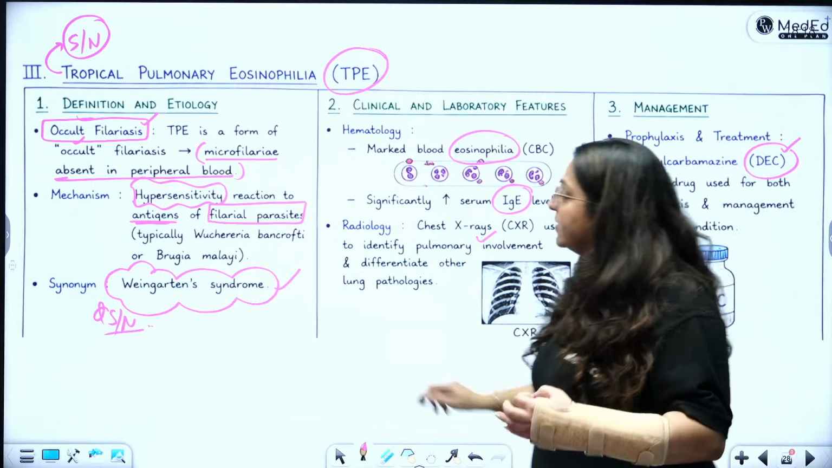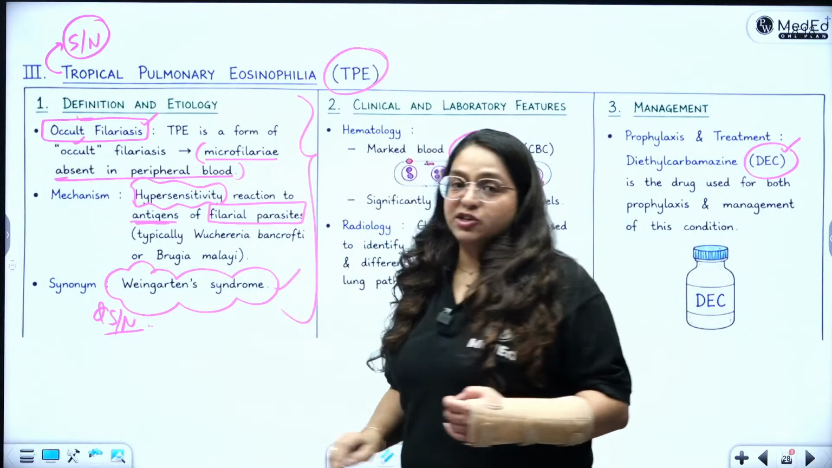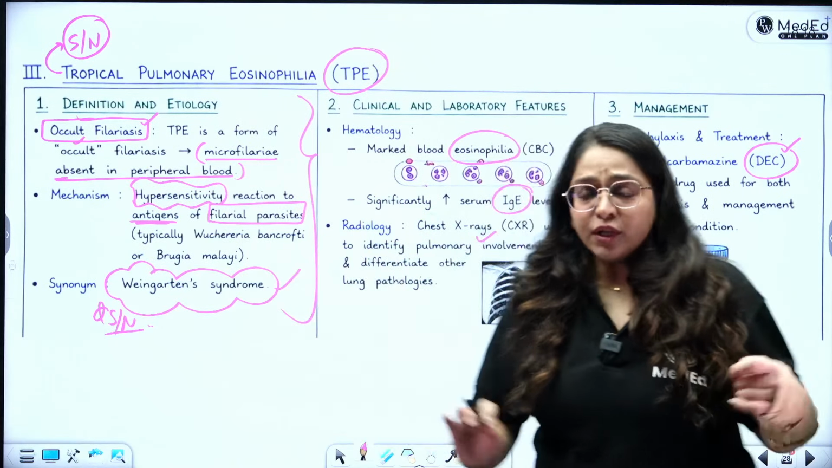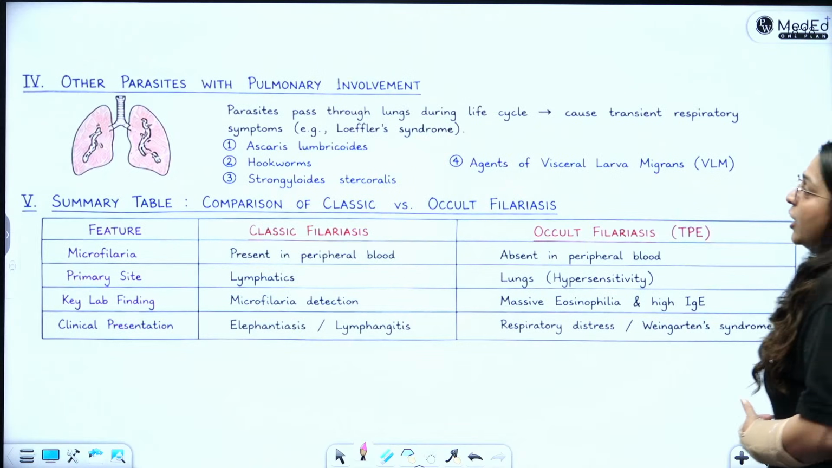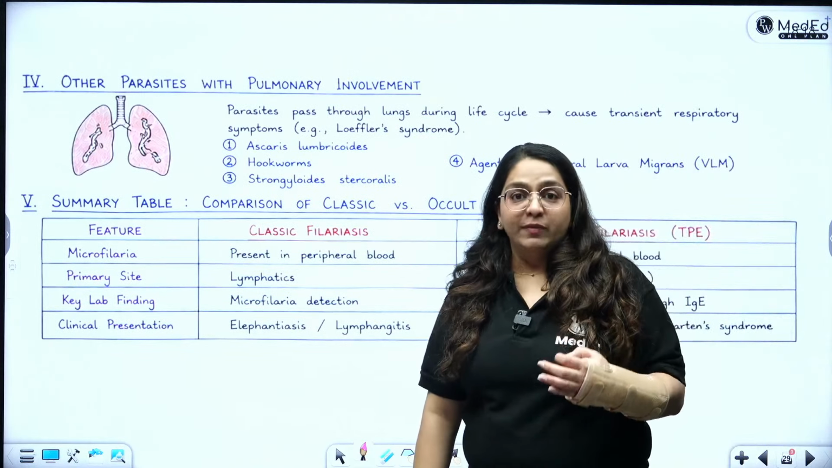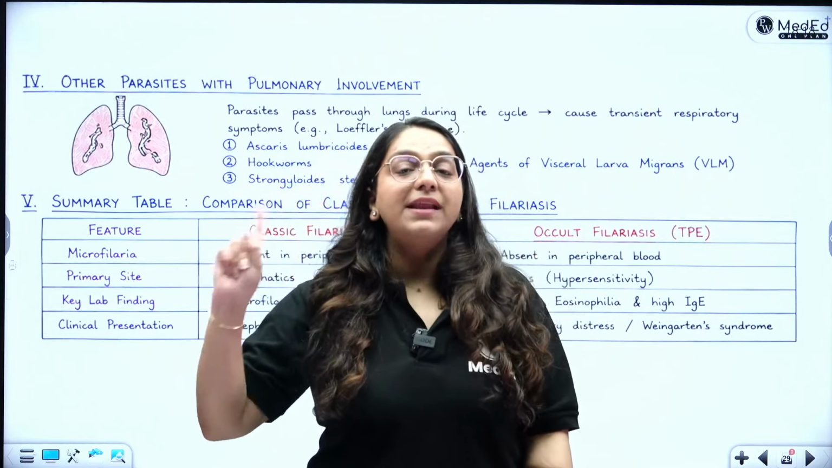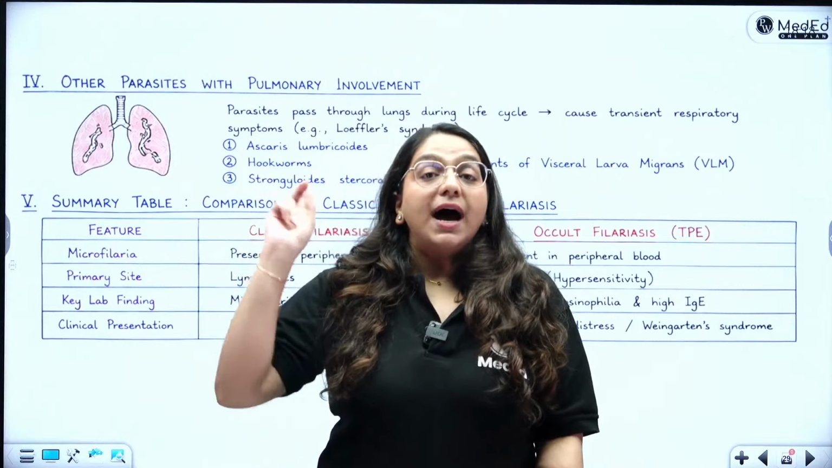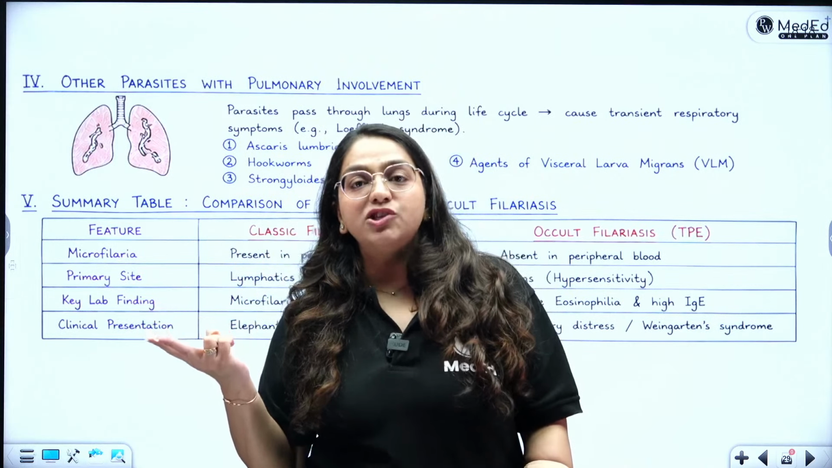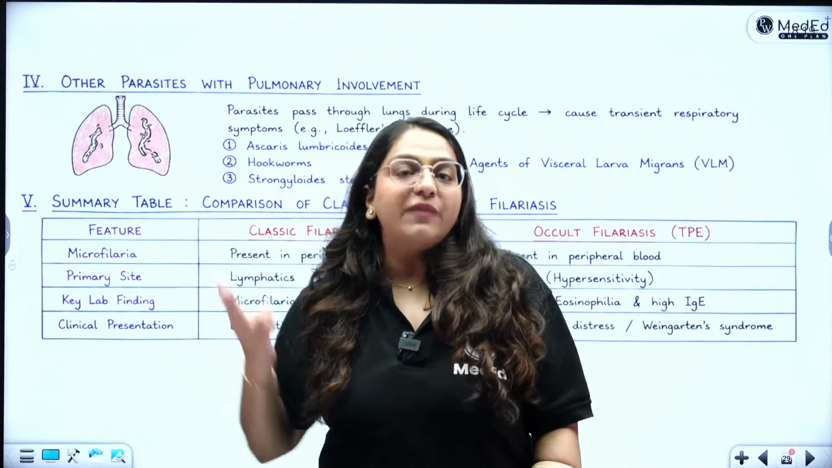What is the main feature? This line is the main feature of differentiation between the two types of filariasis, right? So this is a pulmonary involvement. What are some other parasites which can involve the lung? The primary parasite of the lung is the lung fluke. Another hypersensitivity reaction to an antigen of a parasite is occult filariasis.